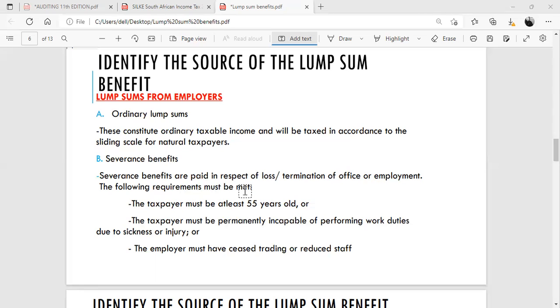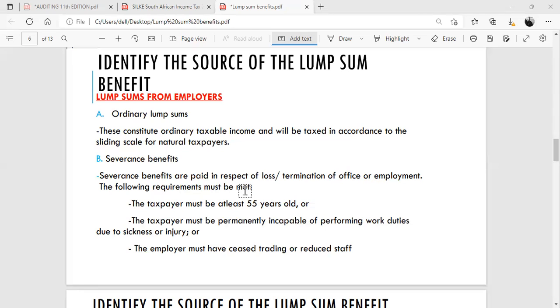And how do you know if it's a severance benefit? Severance benefits are paid in respect of loss or termination of office or employment. The following requirements must be met. The taxpayer must be at least 55 years old, or the taxpayer must be permanently incapable of performing work duties due to sickness or injury, or the employer must have ceased trading or reduced staff.